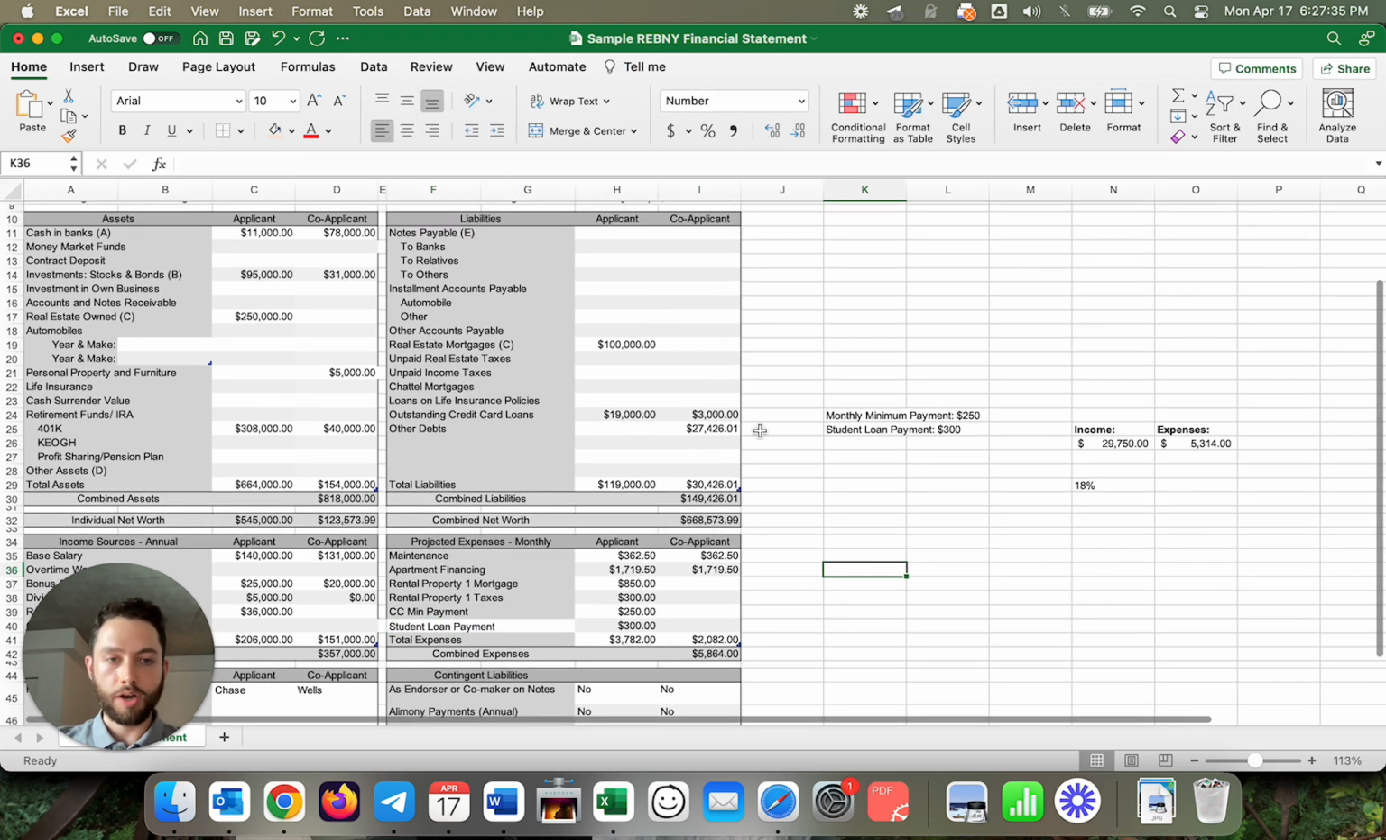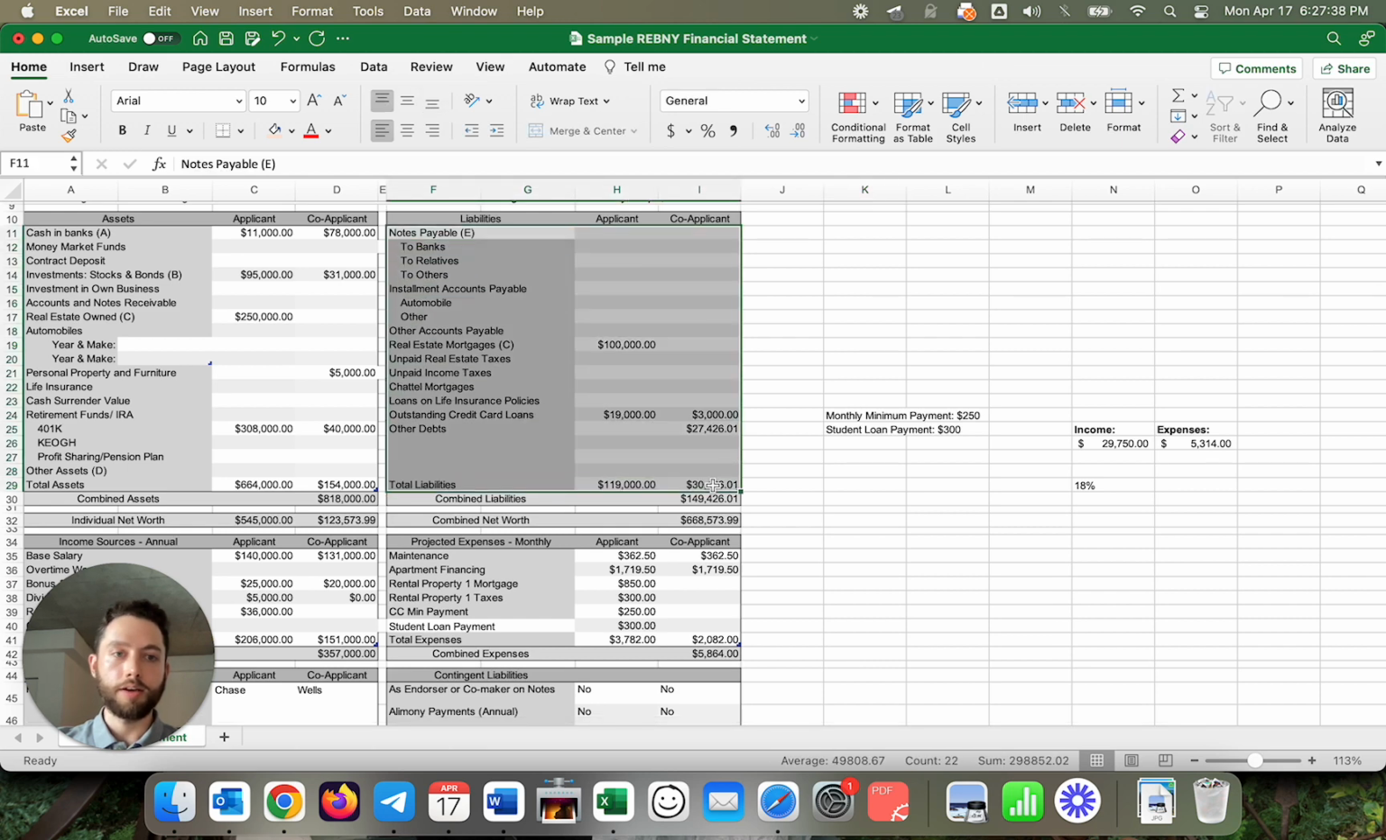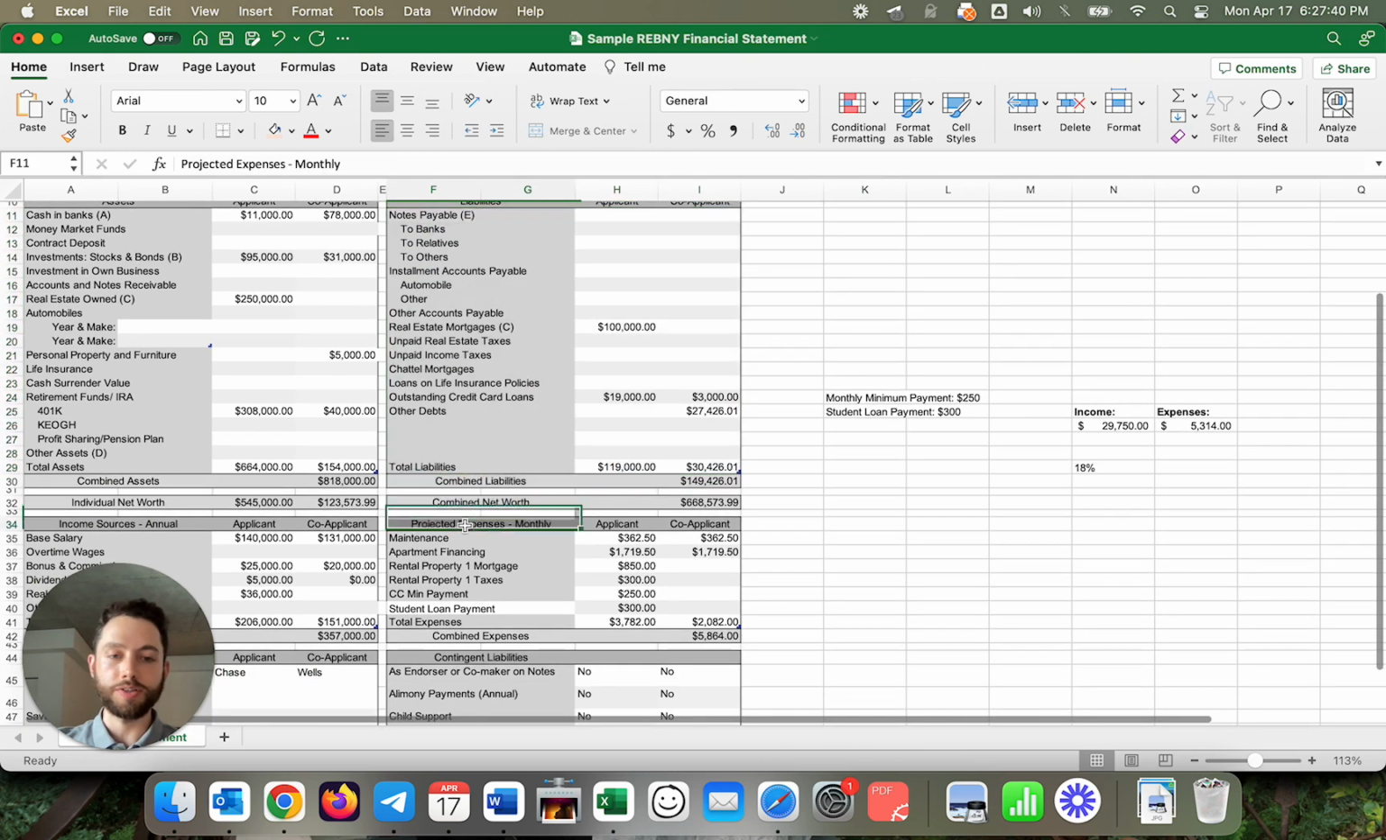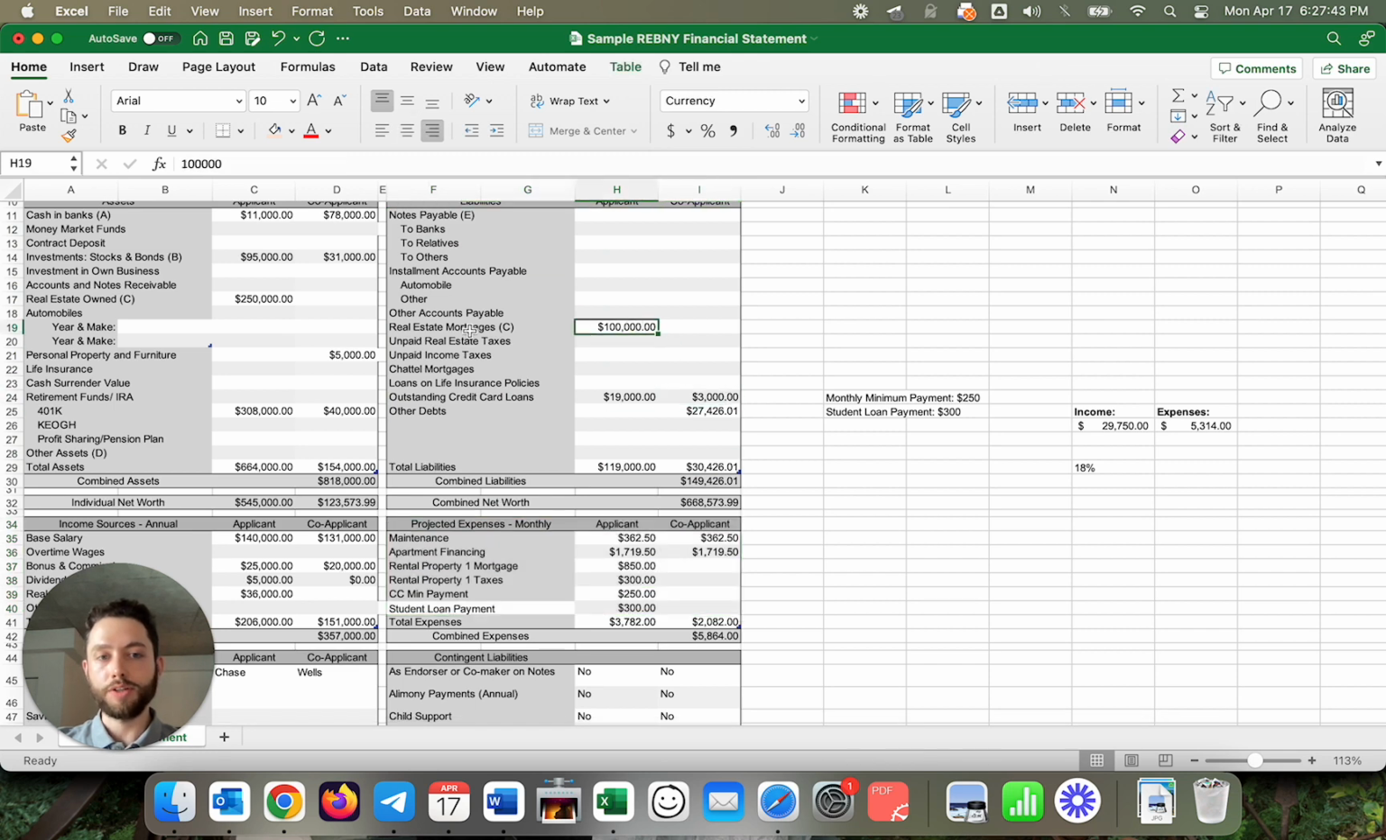So just to recap what we've done here, we verified that things in the liability section also had corresponding entries in projected expenses. This one, real estate mortgages, we got that one here. Credit card loans, we got this one here. And other debts, which turned out to be student loans, we have that here. So if we basically add all of this stuff up again, it actually increases our expenses first, from 5314 to 5864. And therefore that brings our DTI up to 20%, which for a co-op is quite good.